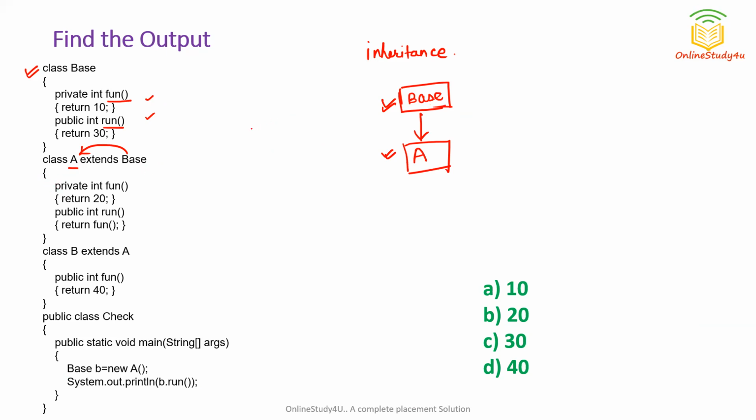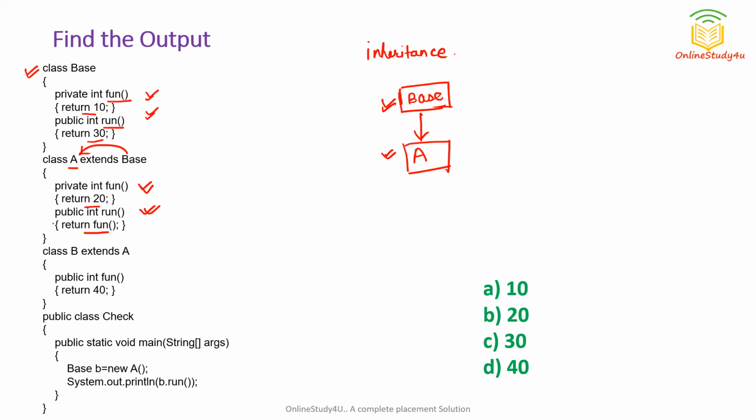So yes, in Java, we can do runtime polymorphism, that we can override the functions in the child class which are present in the parent class. So you can see we are having two functions, fun and run, and we have overridden it here. Overridden means just defining it again. Okay, so now initially it was returning 10 and 30, now it is returning 20 and returning the fun function again.